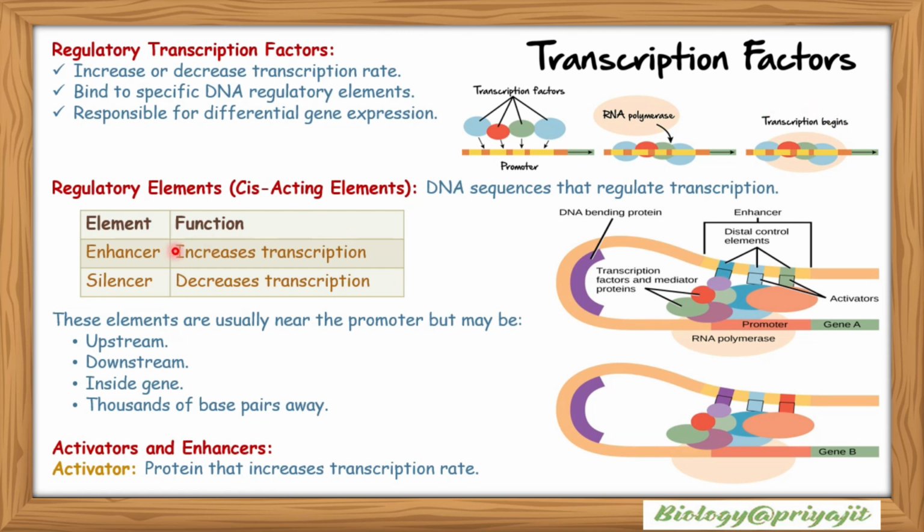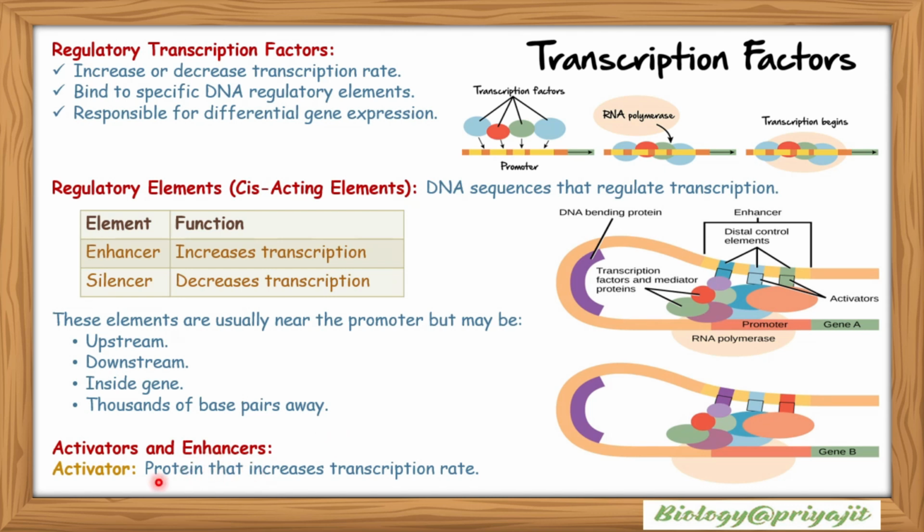Regulatory elements, which act as cis-acting elements, are DNA sequences that regulate transcription. An enhancer increases transcription and a silencer element decreases transcription. These elements are usually near the promoter, but they may be upstream, downstream or inside the gene, even thousands of base pairs away.